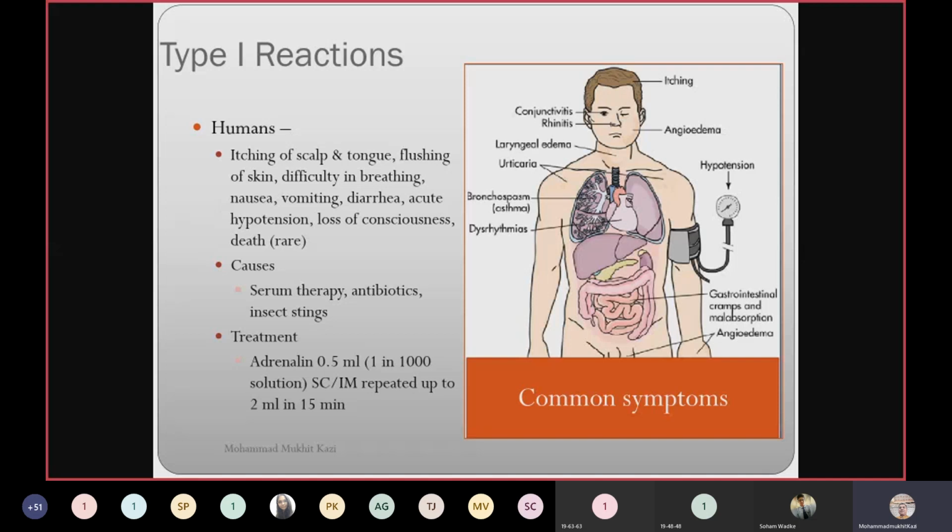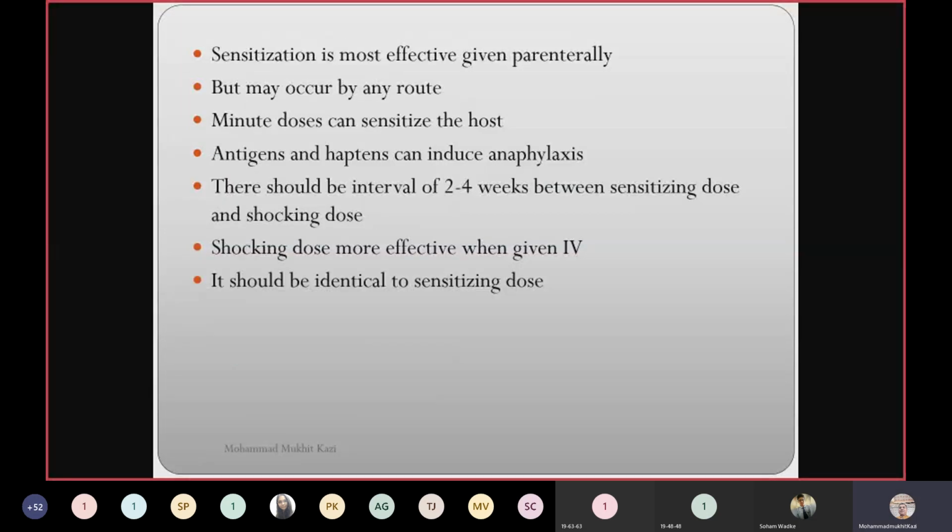Okay. What is the treatment modality? Adrenaline. I told you, you have to keep that injection ready, 0.5 ml of 1 in 1,000 solution. Subcutaneous or intramuscular can be given and repeated up to 2 ml in 15 minutes if the reaction is very severe. This is what I was referring to. You must be ready with the dose of adrenaline.